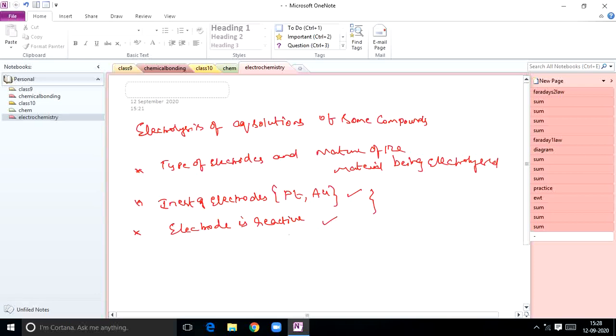The product of electrolysis mainly depends on the different oxidizing and reducing species present in the electrolytic cell.